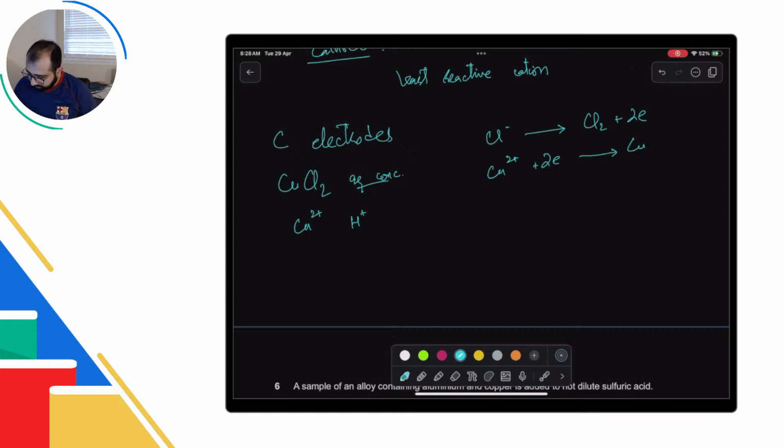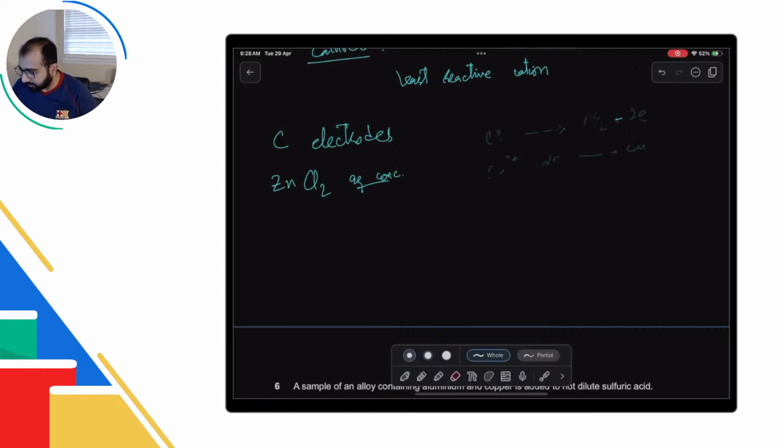इसको चेंज करते हैं. Let's suppose हमारे पास concentrated zinc chloride आ जाता है, ठीक है. अब इसको क्या करेंगे? सबसे पहले देखना है anode जो है, is it reactive? Anode is not reactive, so we move forward. Is it concentrated solution? Yes. So we take halogen. So chloride will make chlorine and 2 electrons, and this is what's happening at the anode.